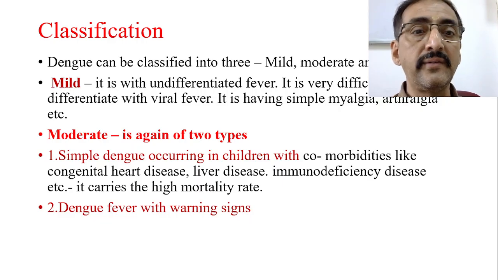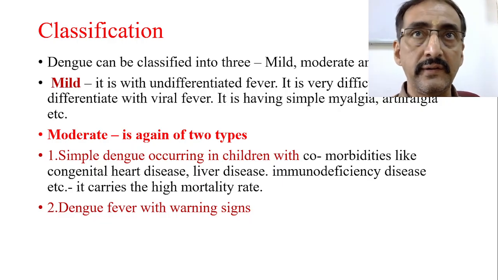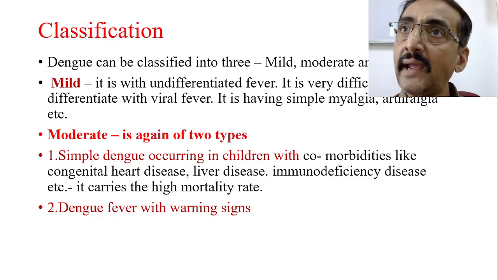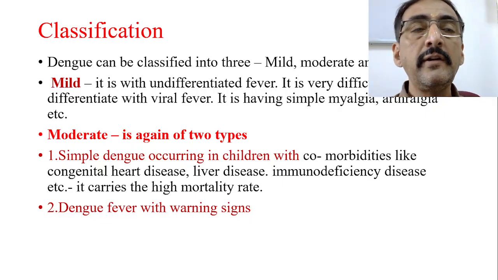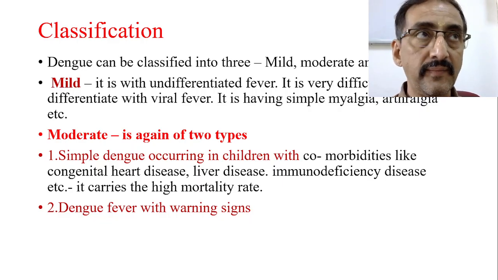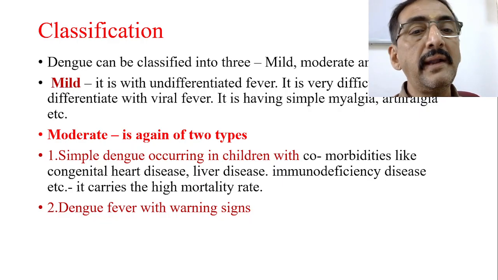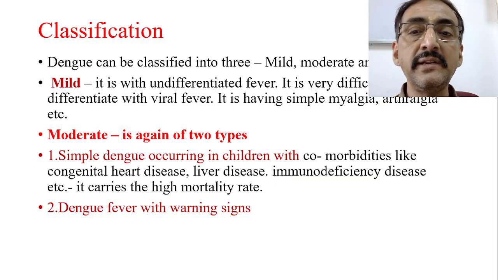Second is moderate. Now this is very dangerous and we have to take care of it. This moderate is of again two types. See, this classification is only for the purpose of management. Number one is simple dengue fever occurring in children with comorbidities, and the second is dengue fever with warning signs. Now, what is the first one? Simple dengue fever occurring in children with a comorbidity.